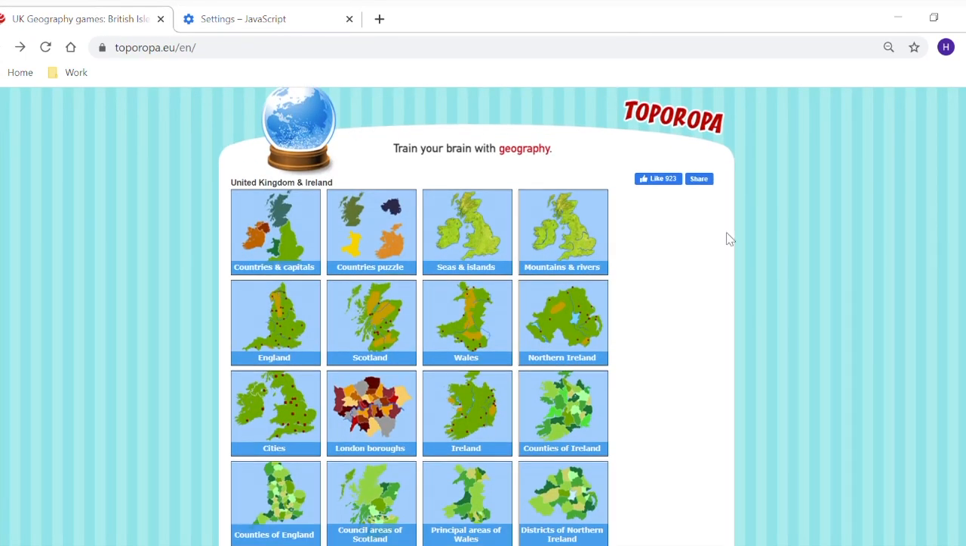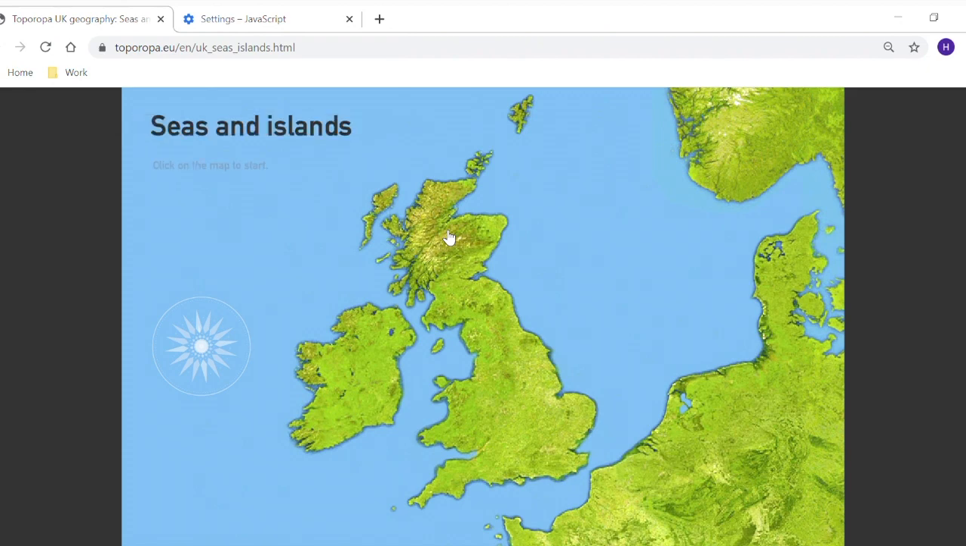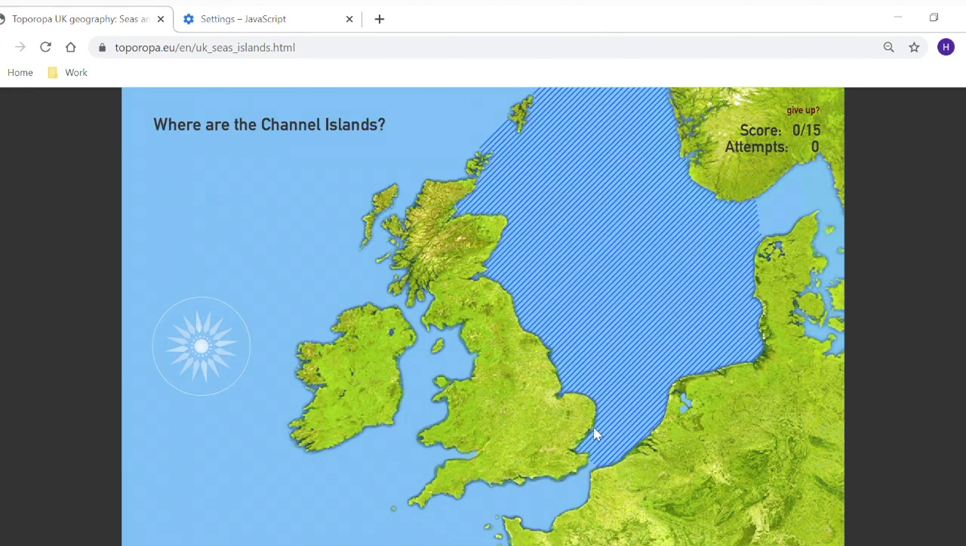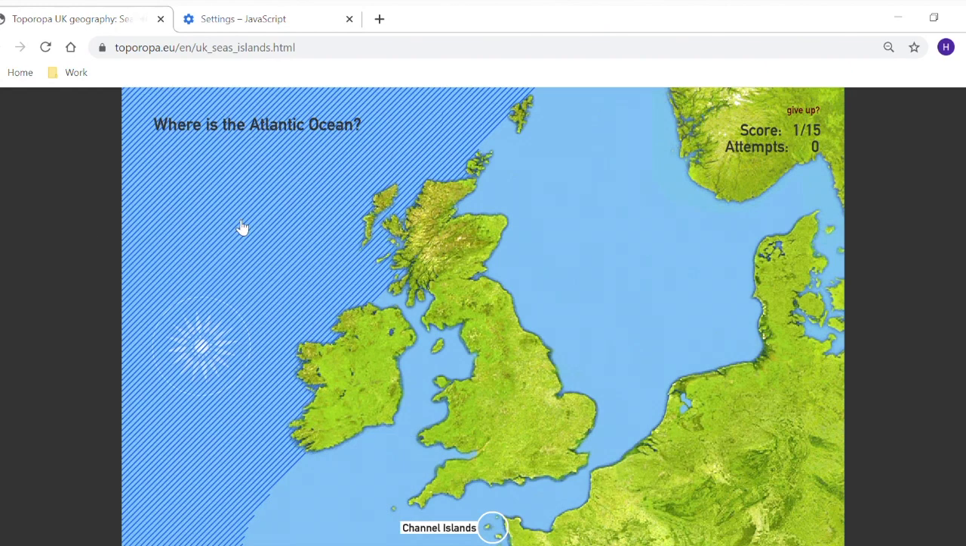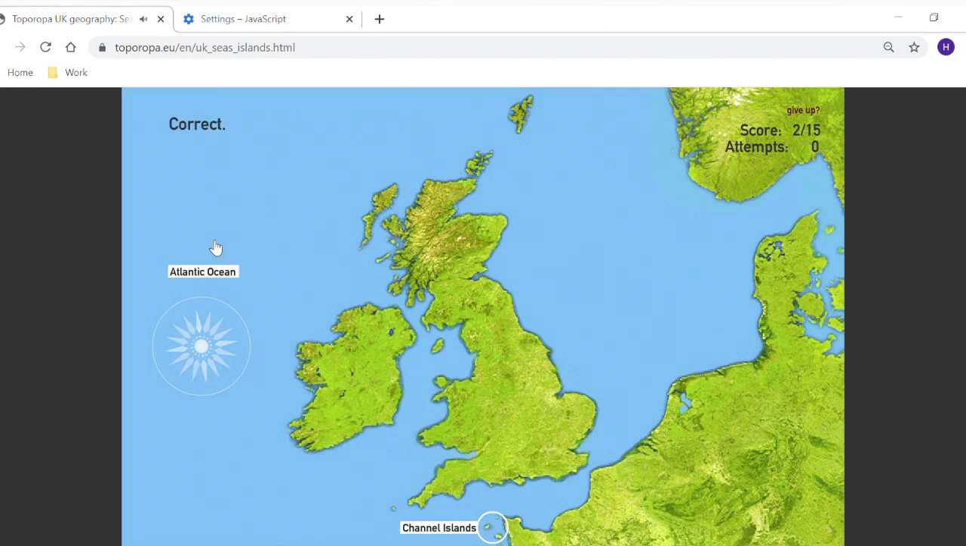Now, if you want to keep learning about the UK, you can learn about the seas and islands, mountains and rivers. Let's go on to the seas and islands. And then if I click on the map to start, it will ask me where the Channel Islands are. So I think they're here because I know that this is the English Channel. Okay, so even if you don't know any of these, you should all know the Atlantic Ocean. That's going to be the biggest one. Okay, you can always use it to learn.